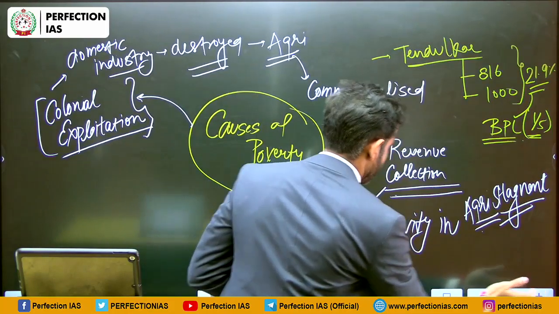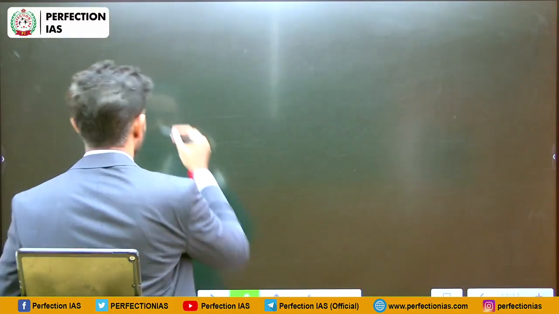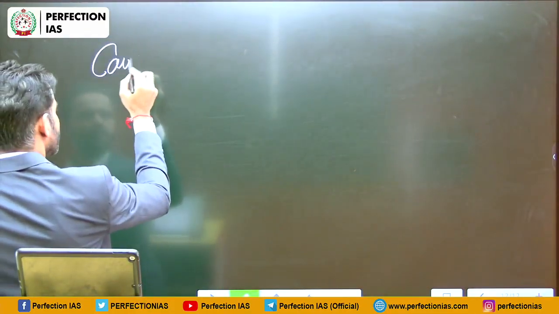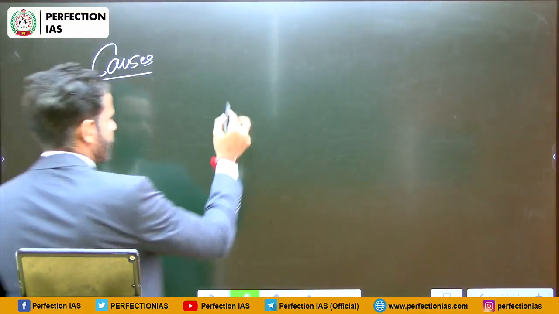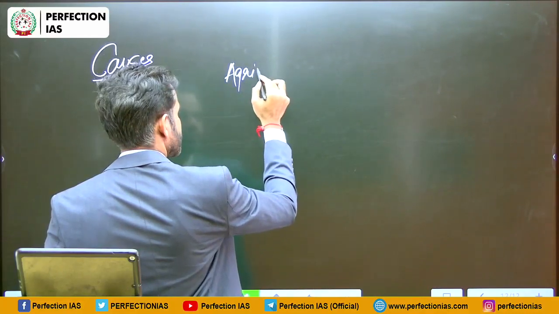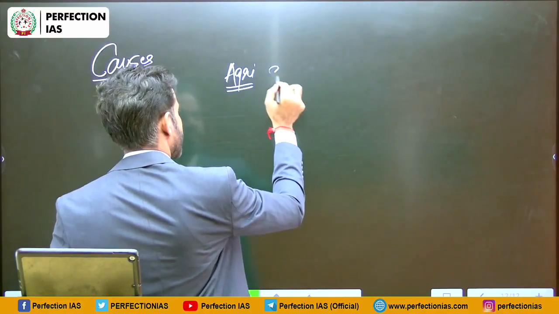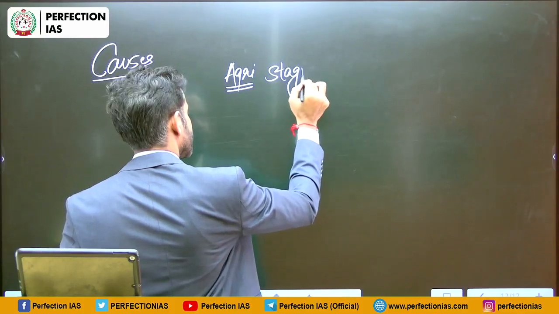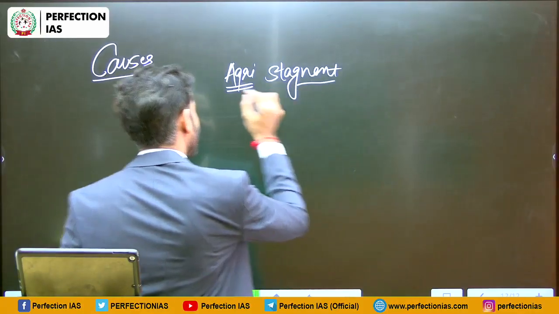So first factor is that agriculture became stagnant. Why did it become stagnant?